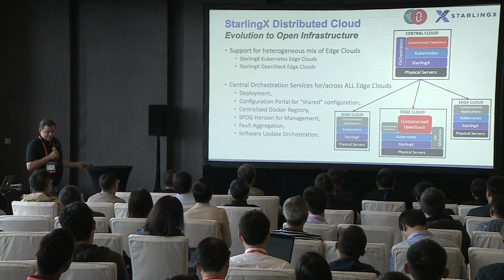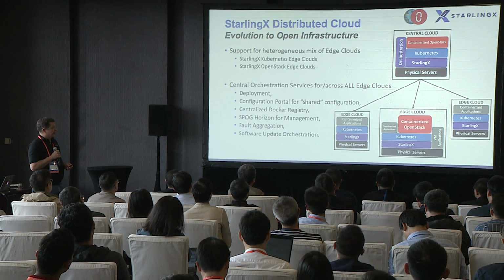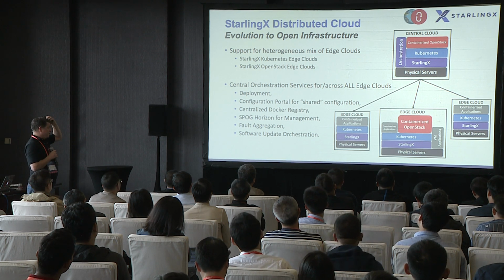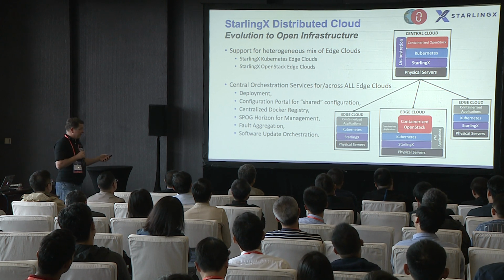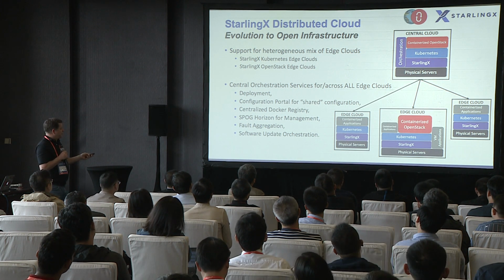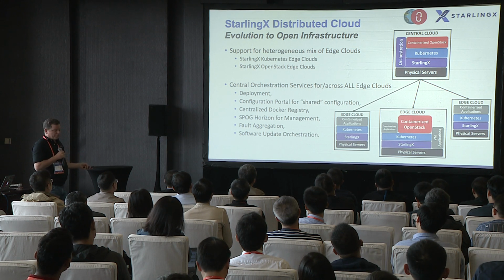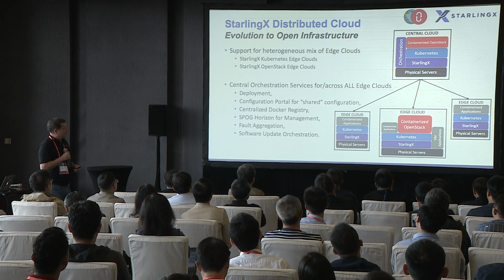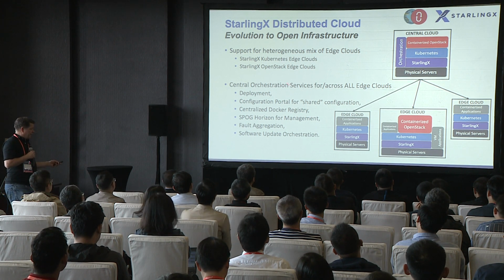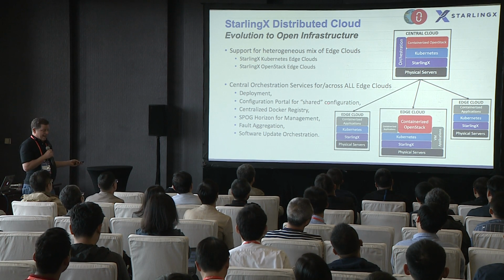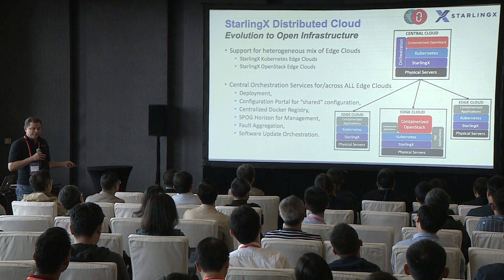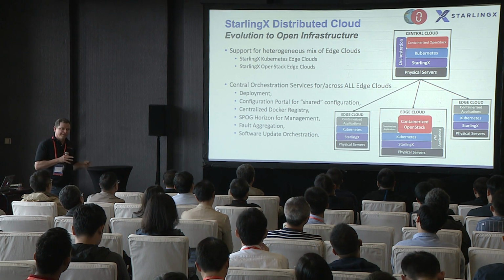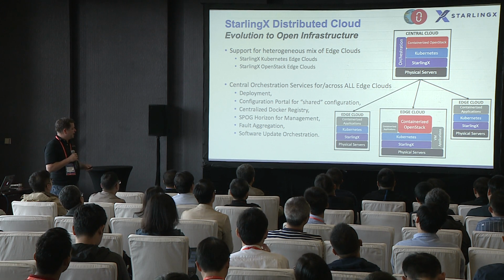And we really have enhanced it in order to be hybrid aware and support all the existing orchestration services at the central cloud that we basically supported in 1.0. We've brought it forward in this hybrid scenario. We've added a few things. So obviously we continue to support ease of deployment with respect to the initial installation of the edge clouds. We continue to support a configuration portal, or a mechanism for selected data to be configured once at the central site and synchronized across all the edge clouds.